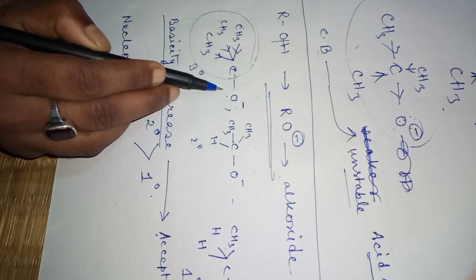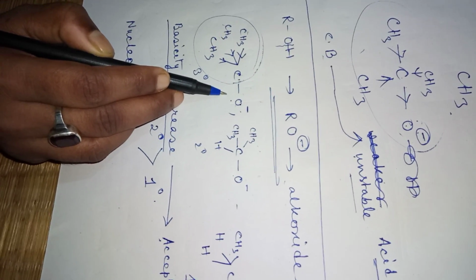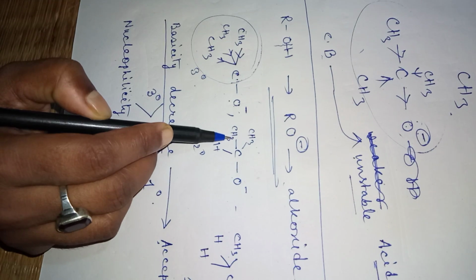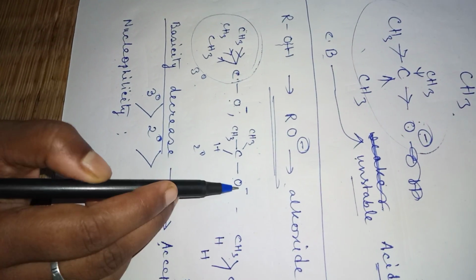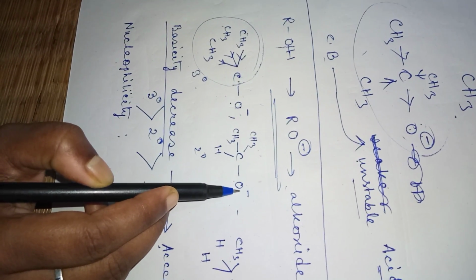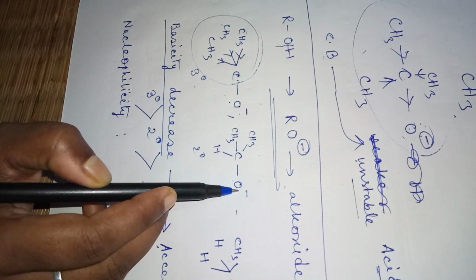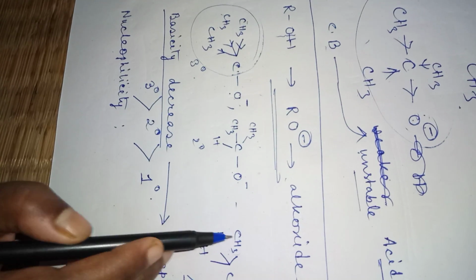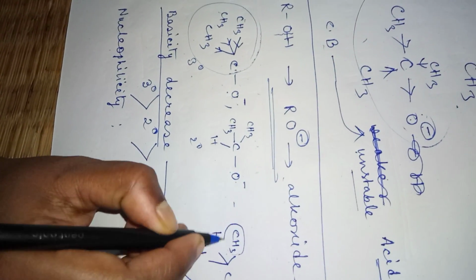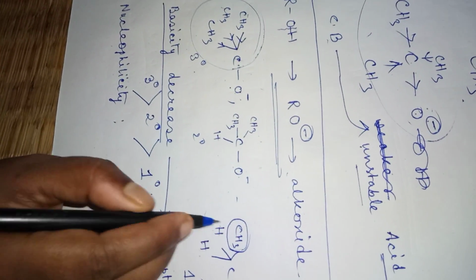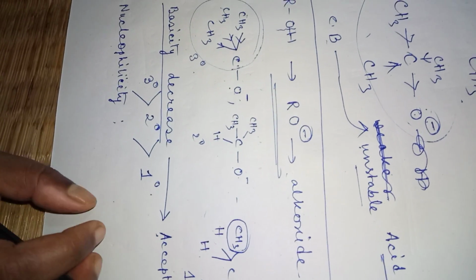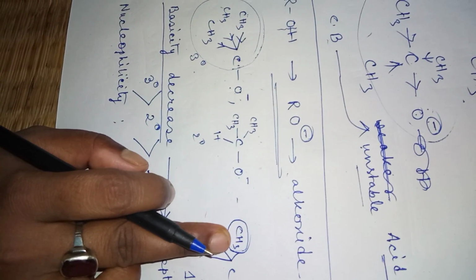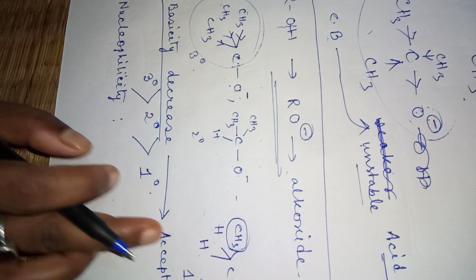So it acts as a very poor nucleophile. In another one, the steric hindrance is lesser, so the carbocation can attack here more easily. So it is a better nucleophile. In this case the steric hindrance is only for this alkyl group, because hydrogen atoms are very small, so here the steric hindrance is least.